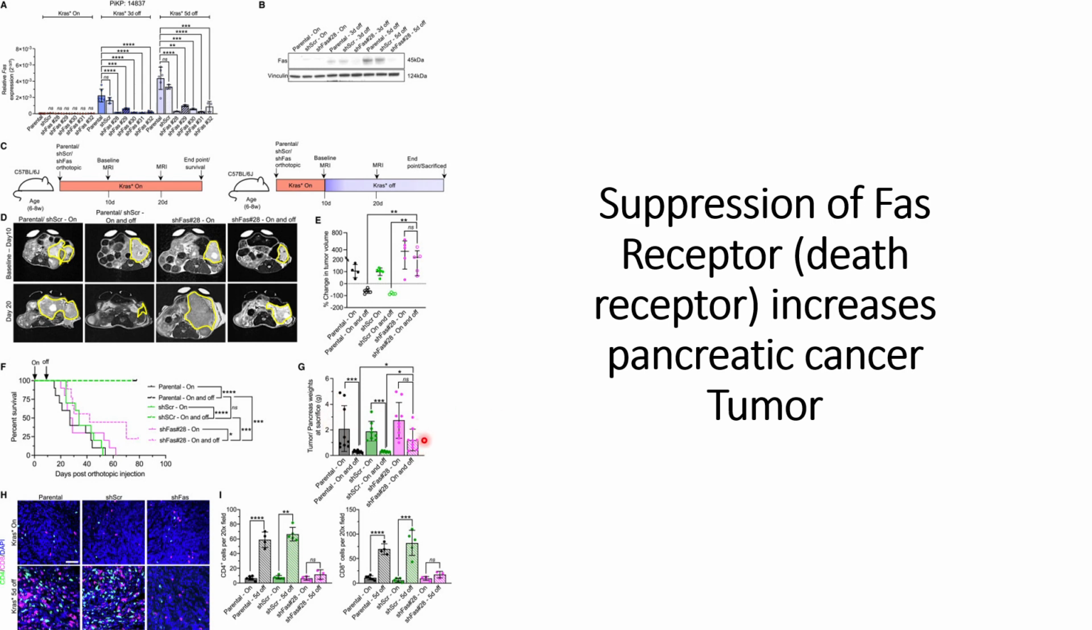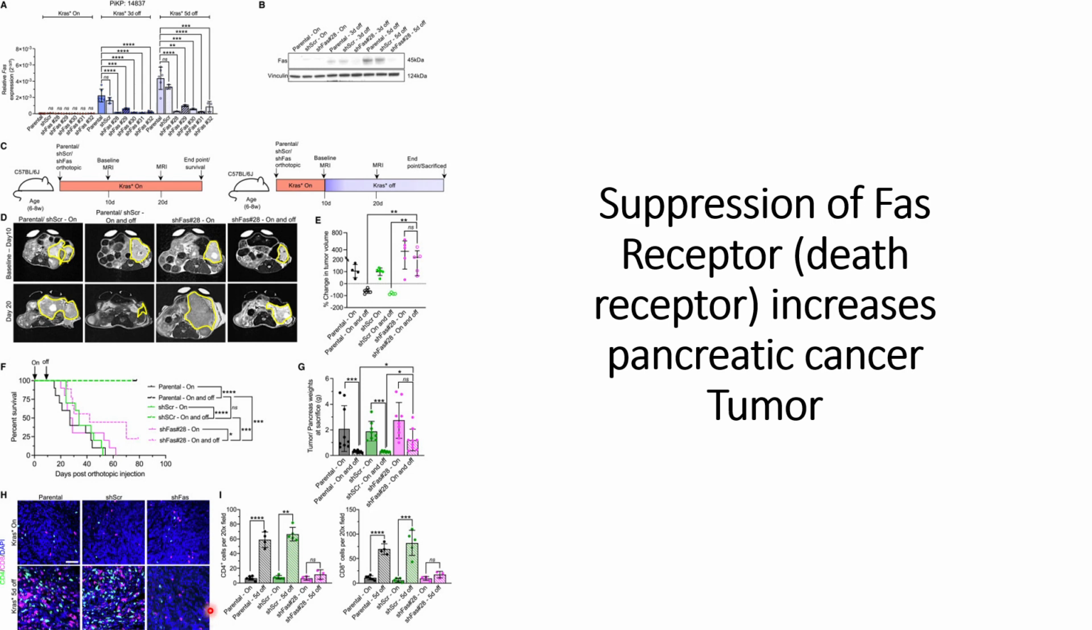This indicates that FAS receptors play an important role towards immune activation, and this is the immunoblotting that indicates the CD4 and CD8 plus cells along with TAPI. We can see that when KRAS is on, there are fewer immune cells, and when KRAS is off in the control, they can see high immune cells. And when the SHSCR, the short hairpin RNA control against FAS receptors, is used, they can see almost a similar number of immune cells compared to the parental case.